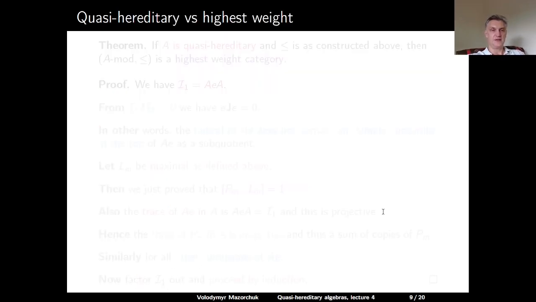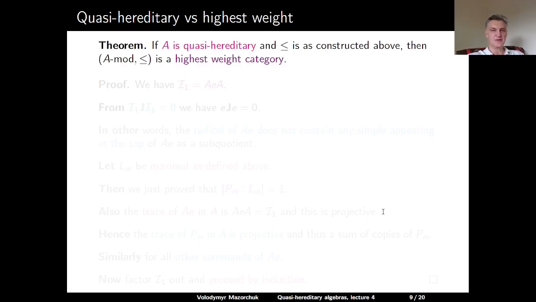So now we can formulate the inverse relation between quasi-hereditary algebras and highest weight categories. Theorem: if A is a quasi-hereditary algebra and our order is as defined above, so this is the order which we just constructed on the set of isomorphism classes of simple A modules, then the category of A modules with respect to this order is a highest weight category. Proof. Let us look at the ideal I1, which is equal to AEA. So here E is the idempotent which generates the idempotent ideal I1.